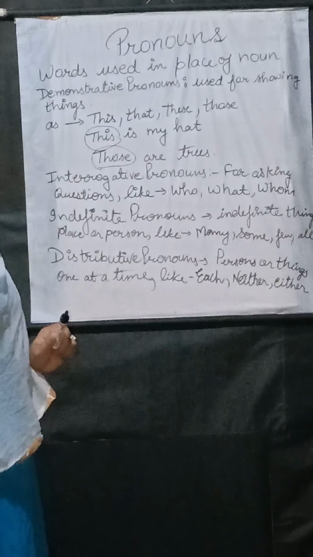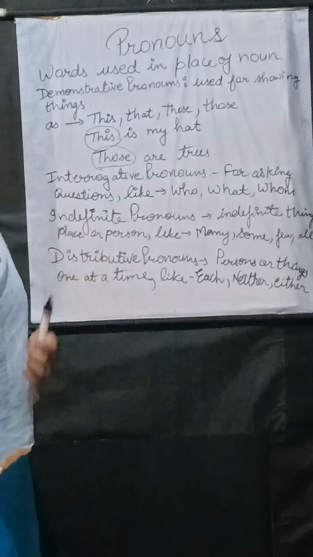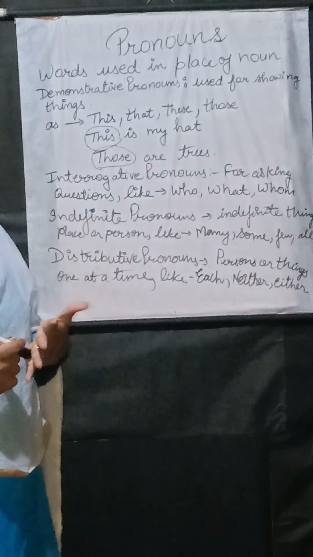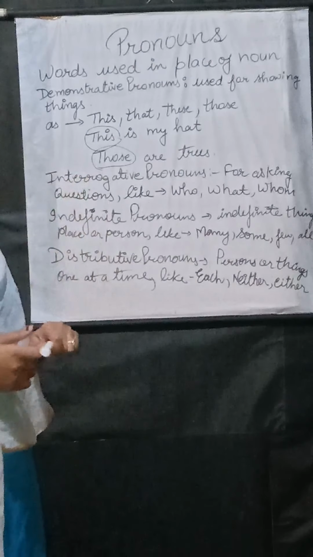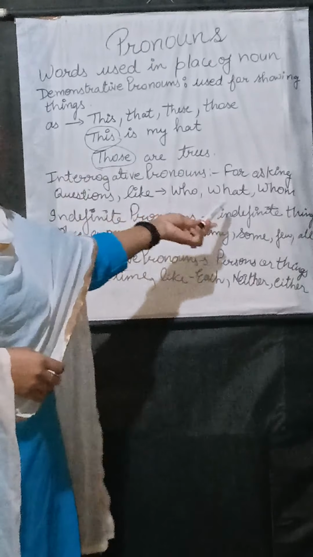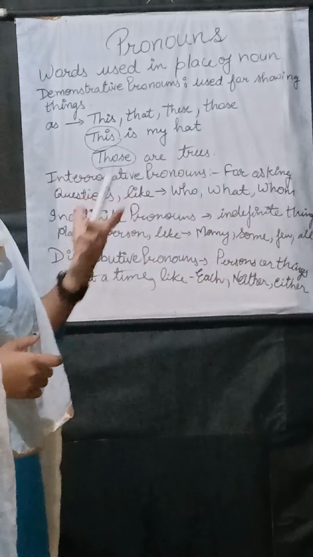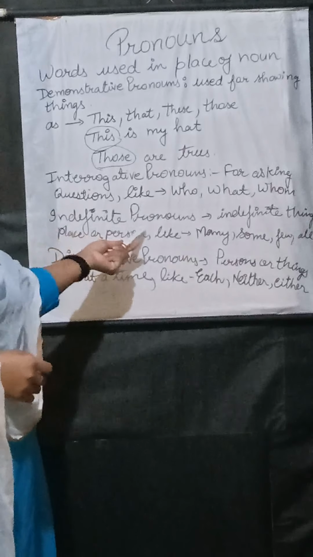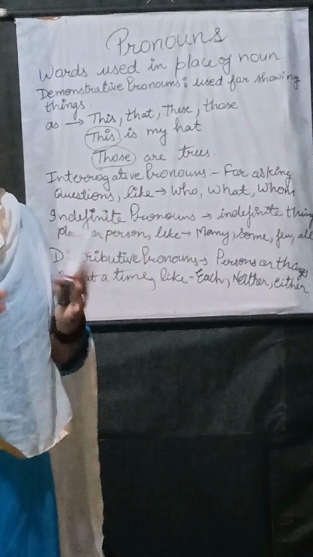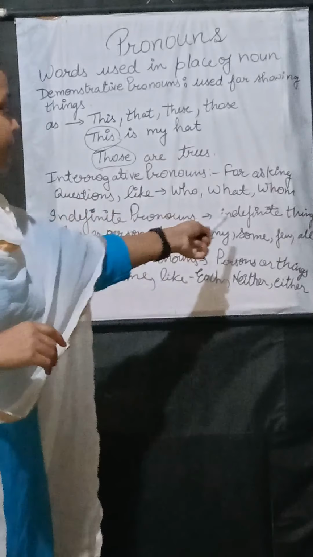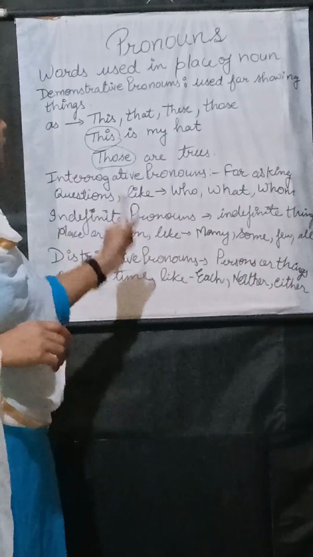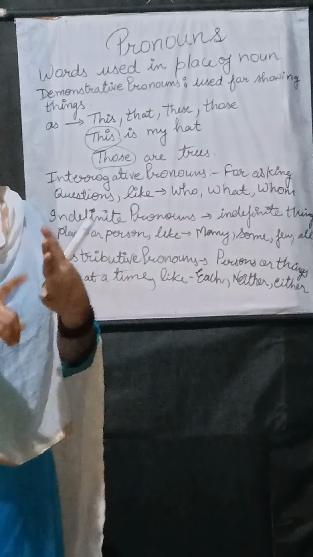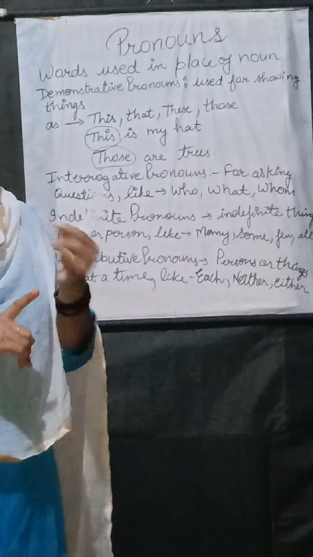Those is a demonstrative pronoun. In the same way, interrogative, as the name shows, asking questions. Those words which ask questions are known as interrogative pronouns. Here you can see the words who, what, whom, which, where. These all are interrogative pronouns. Now moving on to the next, indefinite pronouns. Indefinite, as the name shows. Indefinite things, place, person, which do not tell the exact quantity, just like few, some, many.